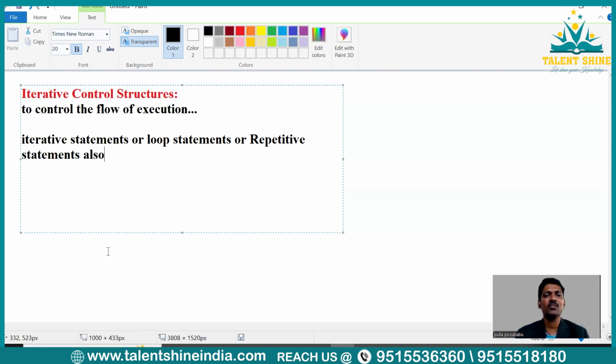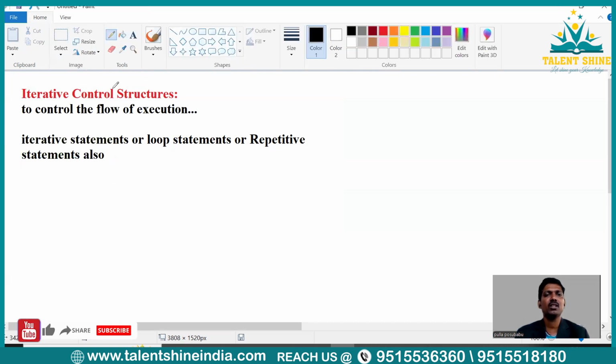Right? So why do we have to learn these? We will be getting one question in our mind: why should we have to learn these iterative statements? Let me give you a small example which will make you understand clearly.